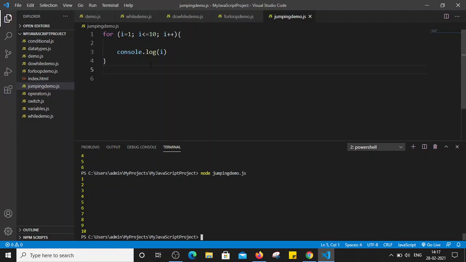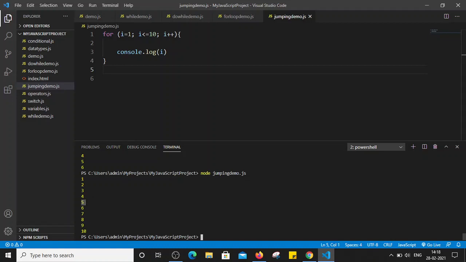Now let's take a scenario where if the value of i becomes 5, I don't want to print that value 5, right? So as soon as the value becomes 5, I want to skip it. How can we do that? By using the continue statement.